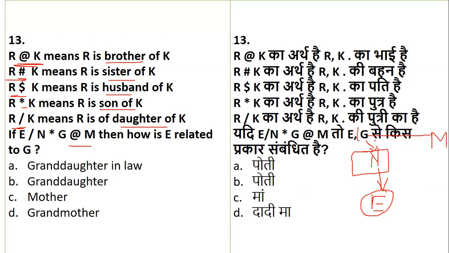So here, G's gender is also what? Male. Okay, so G is the brother of N. Now they are asking how E is related to G. E is the girl, female. N is the son of G. E is the daughter of N. So G is related to E in what sense? E is the granddaughter of G.